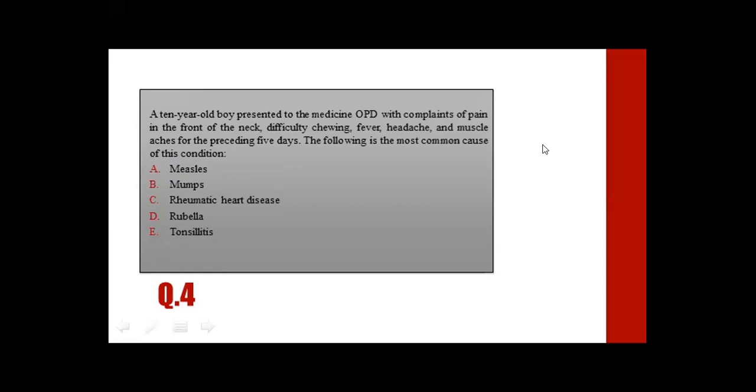Beta will be the correct option, as the child has swelling in front of the neck and difficulty chewing, fever, headache, and muscle ache. Therefore, the most likely diagnosis or common cause for this condition is beta, mumps.